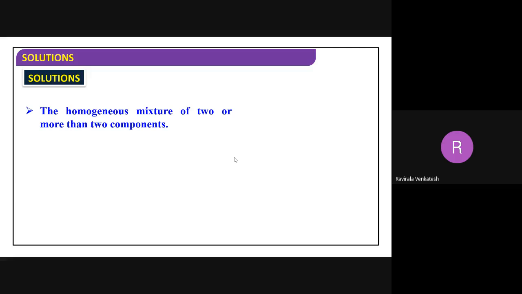For example, you have mixed sugar and water. Can you separate sugar from the water? Can you see it with the naked eye? What is sugar and what is water? Can you separate that one? No. So that is homogeneous. Whatever the ultimate phase you get, that is the same phase only. So a homogeneous mixture of two or more components is generally called a solution.